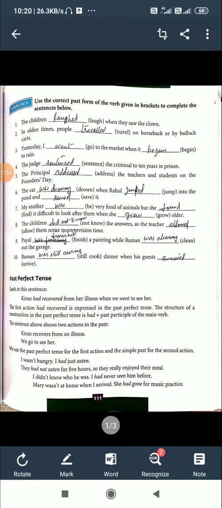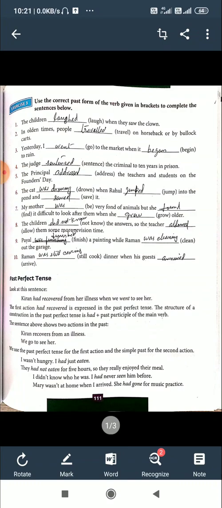Now we are going to see the remaining part of past continuous. Use the correct past form of the verb given in brackets to complete the sentences below. The children (laugh) when they saw the clown. So the children laughed when they saw the clown.